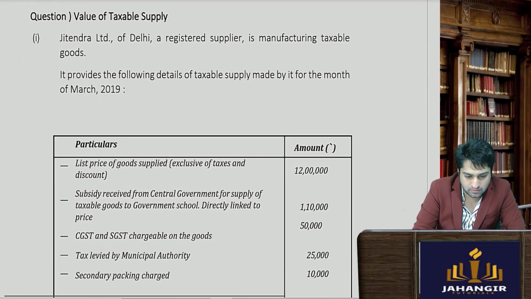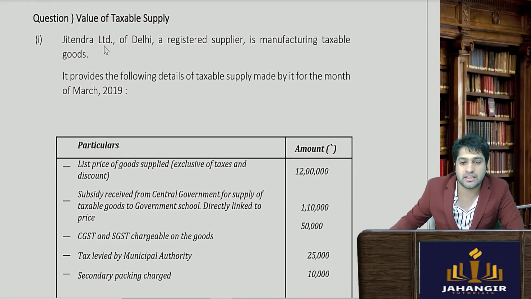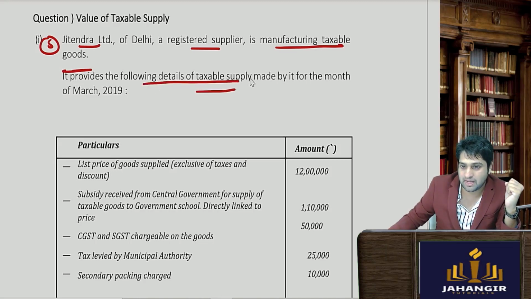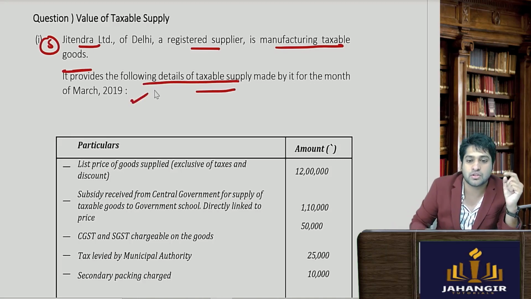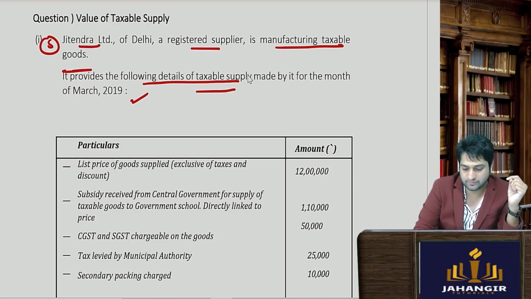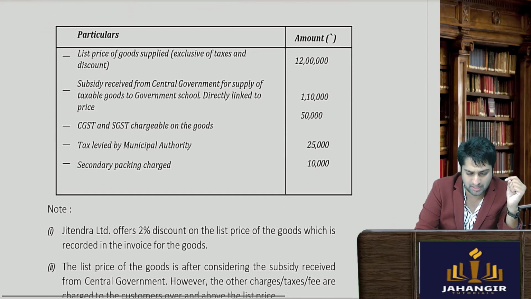Now, Jitendra Limited, a registered supplier, is manufacturing taxable goods. So Jitendra is a supplier who is manufacturing taxable goods. It provides the following details of taxable supply made by it for the month of March 2019. तो ये सब उसने taxable supply किया है.